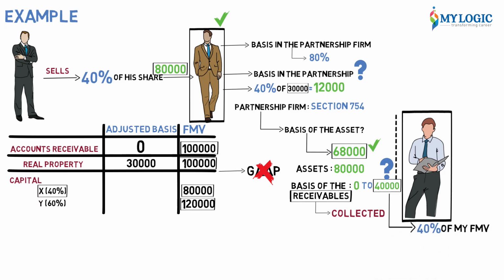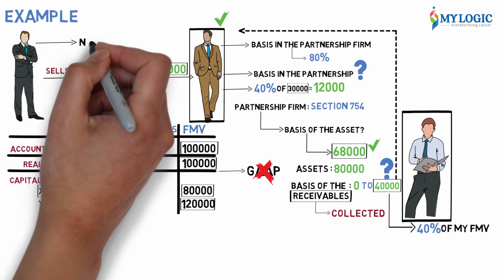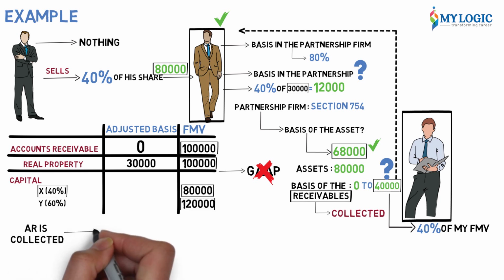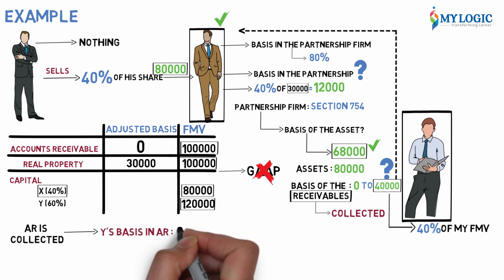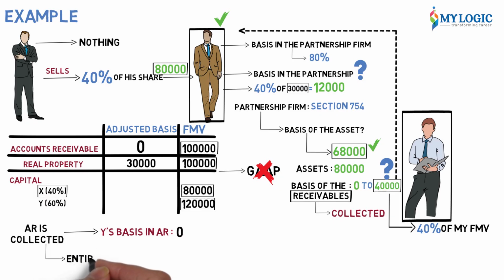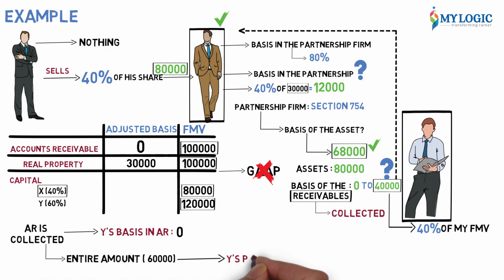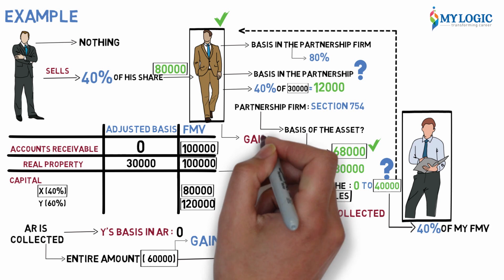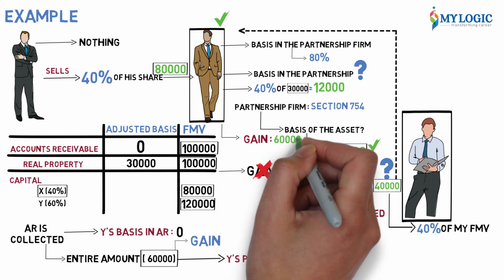Now, the entire 40,000 will be allocated to Z, nothing to the old partner. Why? When AR is collected, what will happen? Y's basis in AR is 0. And if you have collected the entire amount, Y's percentage is 60%, so the entire 60,000 will be gain. Taxable income for Y is the entire 60,000. Now let's look at Z. Z's basis in AR is 40,000. Collected 40,000, so gain is 0. Gain for Y is 60,000 when they collect the AR.